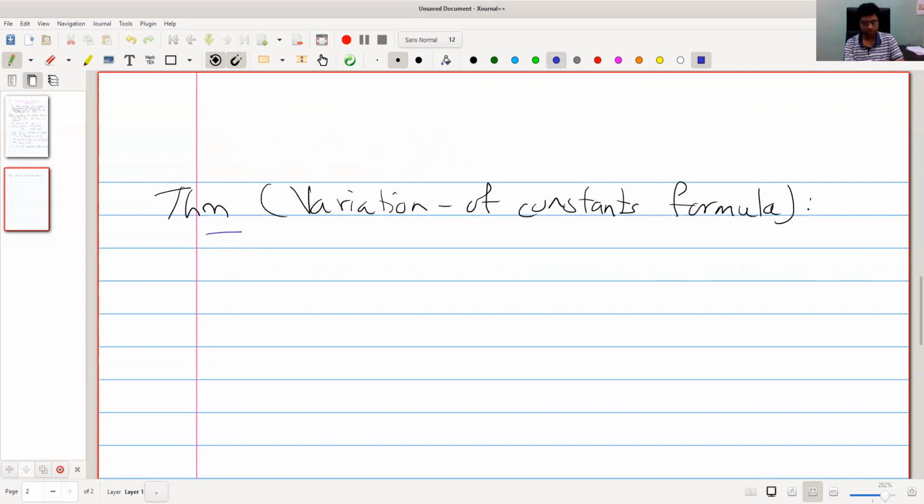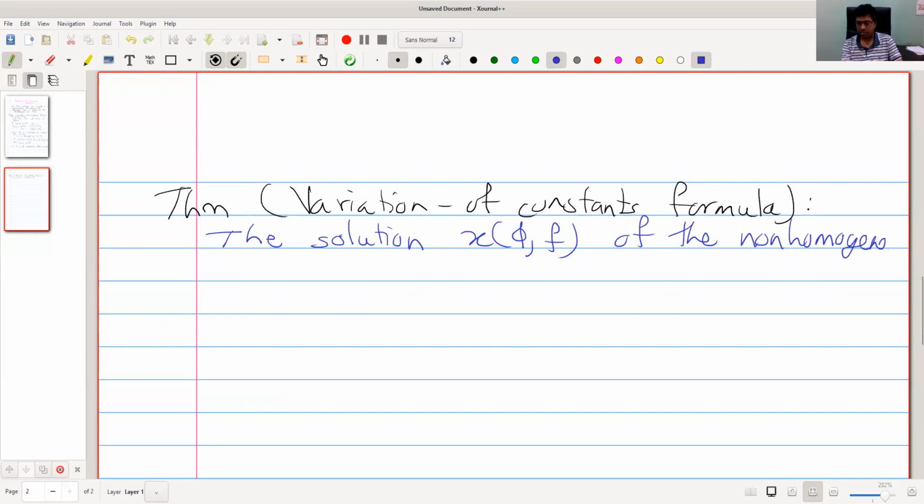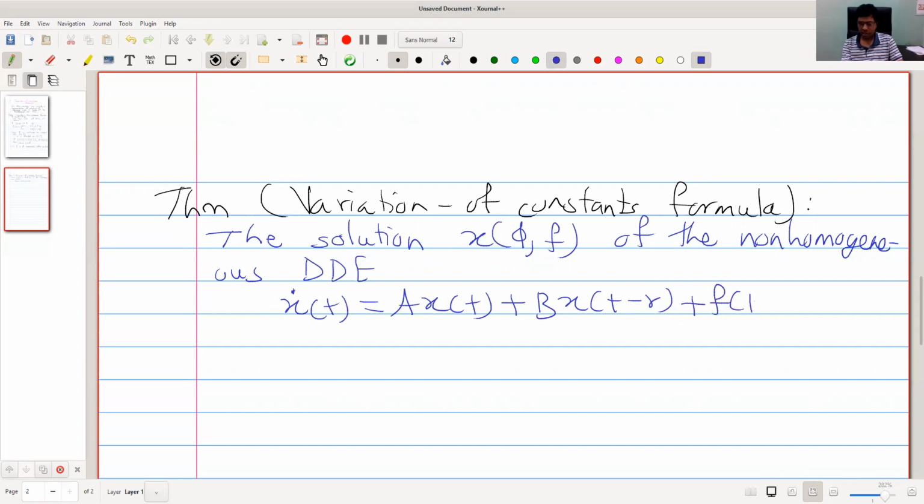The solution x of phi, f, where x of phi, f means the solution which depends on the initial data phi and the non-homogeneous part, that is the function f, of the non-homogeneous delay differential equation x dot of t equal to ax of t plus bx of t minus r plus f of t.